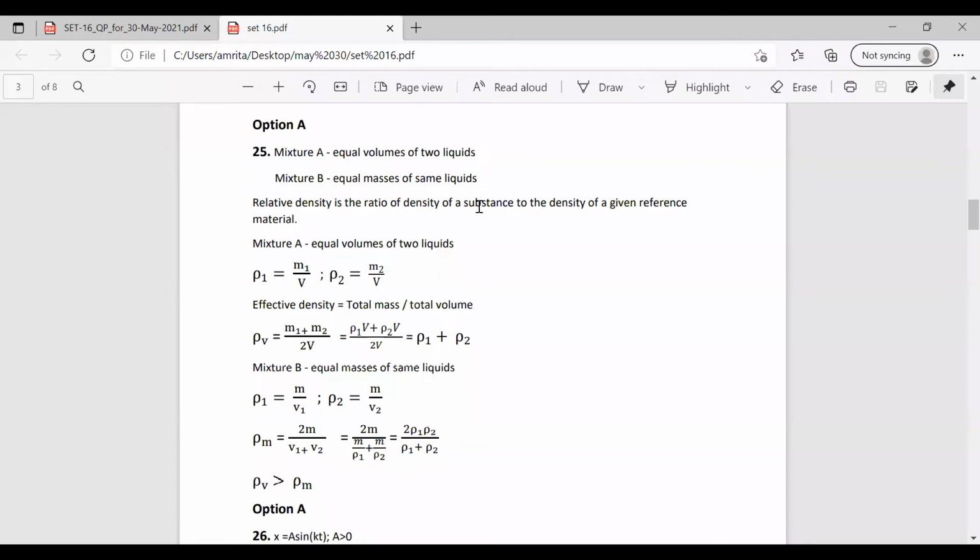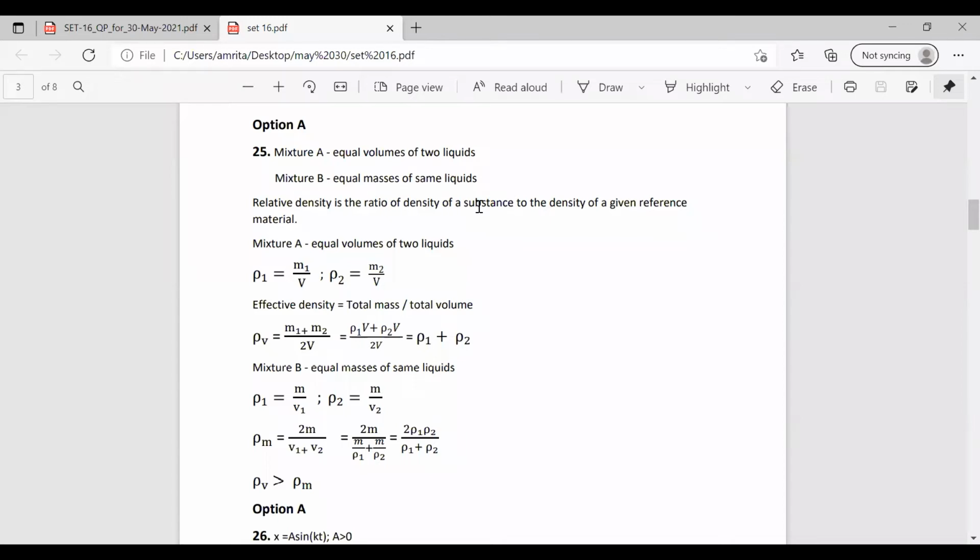Mixture A is made by equal volume of the two liquids. We know that density equals mass by volume. So we are separately writing the density of liquid 1 as mass 1 by volume, because volume is the same. So rho 1 is equal to m1 by v, and rho 2 is equal to m2 by v. We will find the effective density rho v as m1 plus m2 by 2v. This mass m1 we can replace as rho 1v and m2 as rho 2v. So the v got cancelled, and there is a small mistake; the equivalent value is equal to rho 1 plus rho 2 by 2.